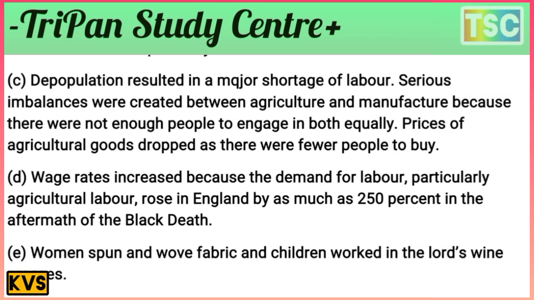The next effect: depopulation, resulting in a major shortage of labor. A serious imbalance was created between agriculture and manufacture because there were not enough people to engage in both. Prices of agricultural goods dropped as there were few people to buy them.